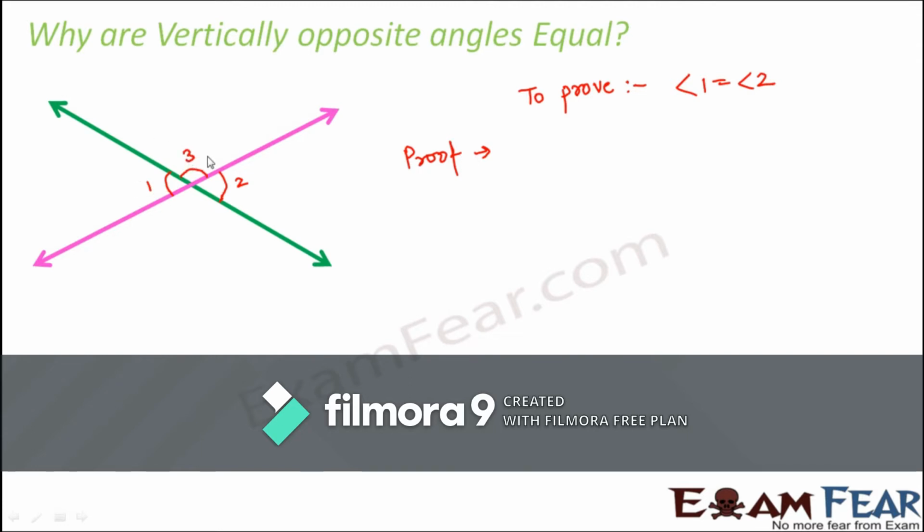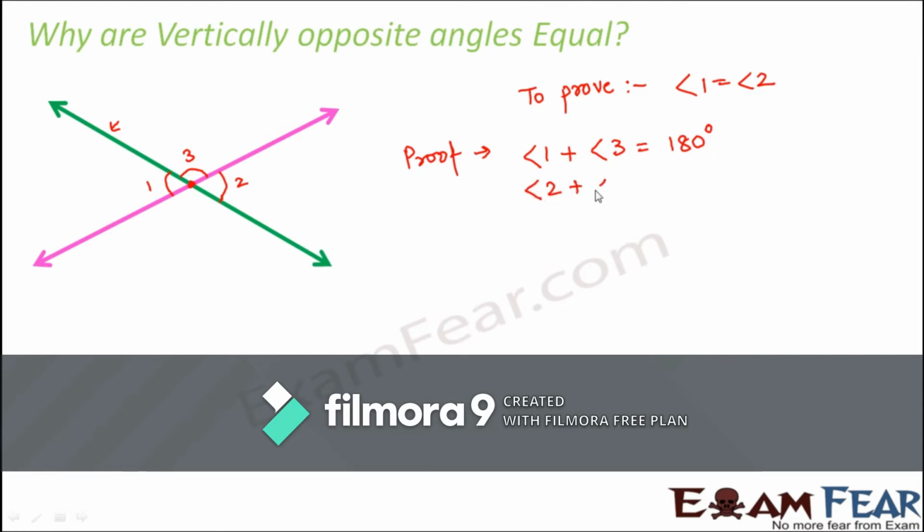Now looking at this diagram, we can see that angle 1 plus angle 3 is equal to 180 degrees, because angle 1 and angle 3 make a linear pair. They have non-common sides as opposite rays and they are adjacent angles with a common vertex, a common arm and no common points. So angle 1 and angle 3, their sum would be 180 degrees.